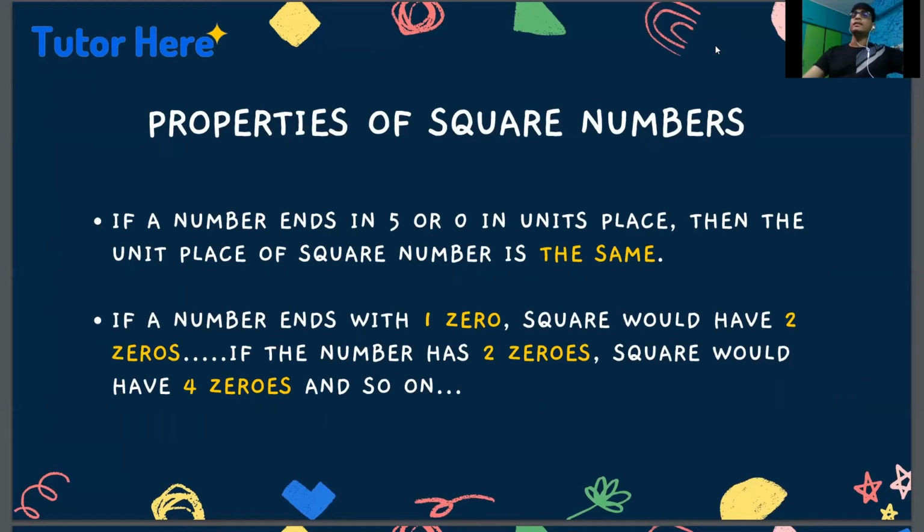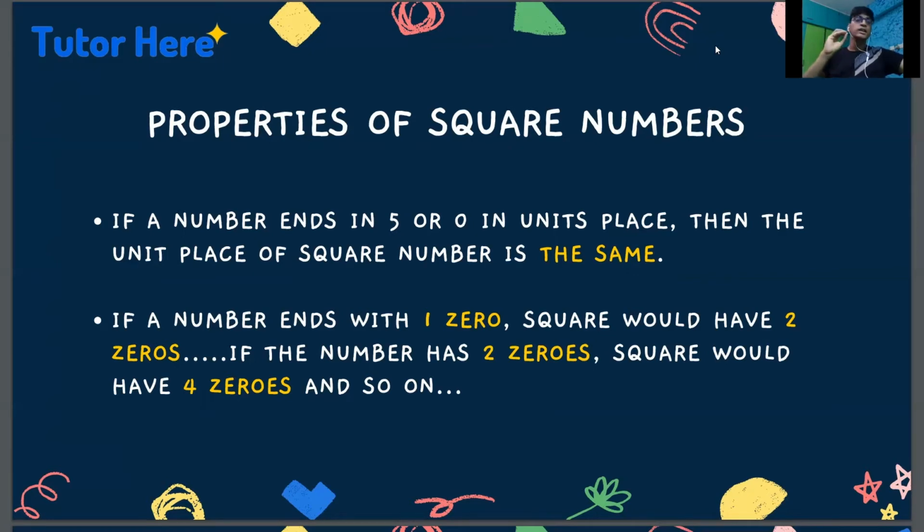If a number ends in 5 or 0 in units place, then the units place of the square number is the same. Suppose we have 545. So this has 5 in its units place. Therefore, the square of 545 will also have 5 in the units place. And suppose we have 1780, just a random number. So here, the number ends in 0. Hence, the square number will also end in 0.